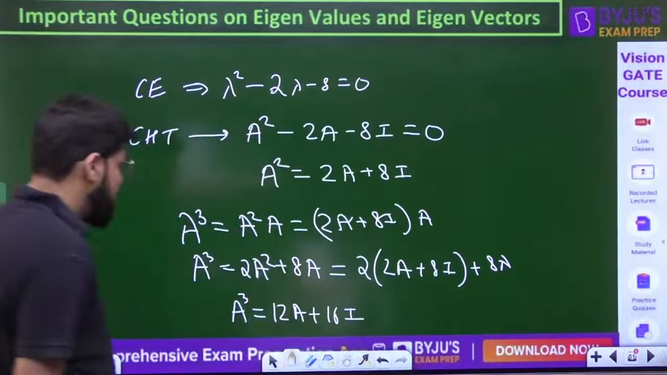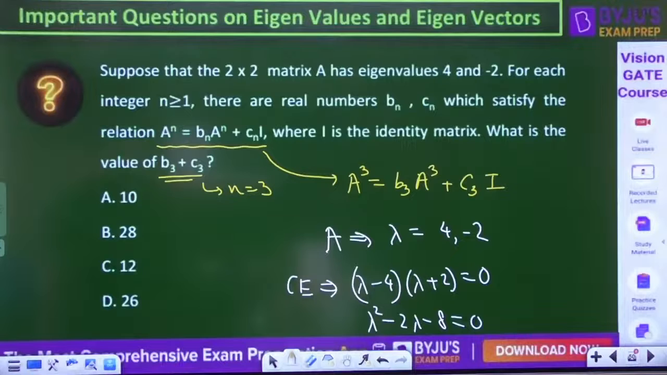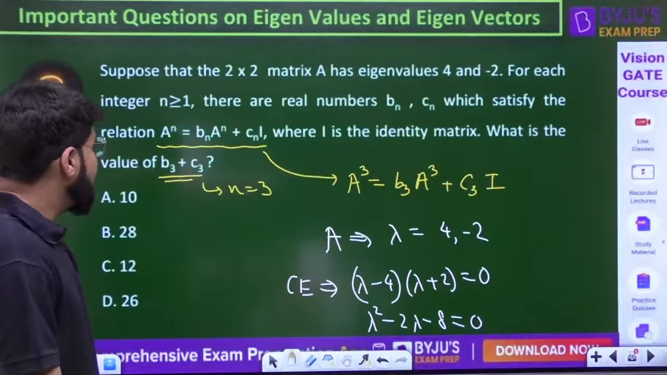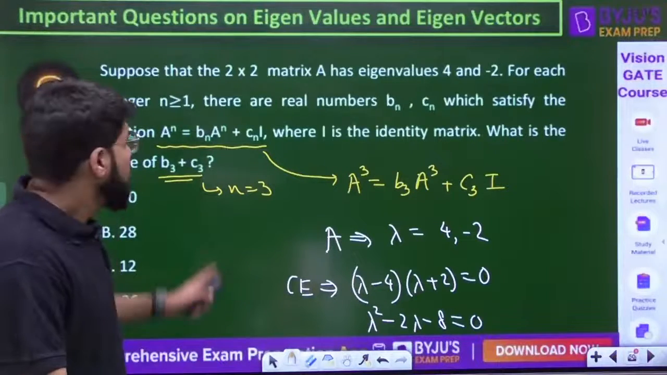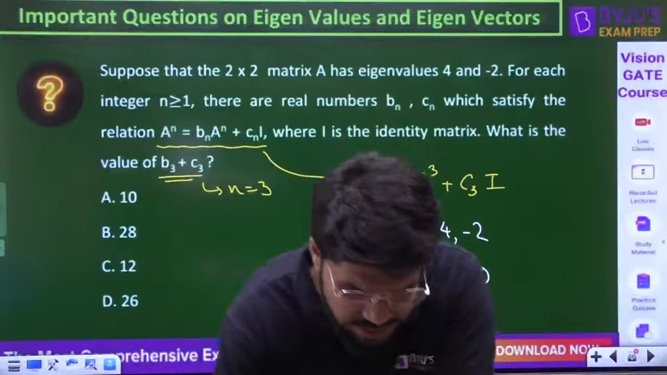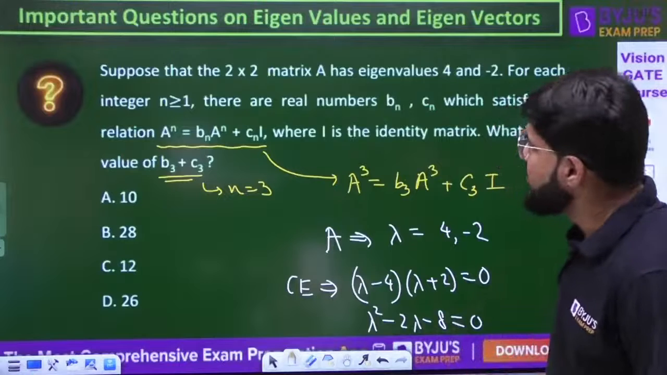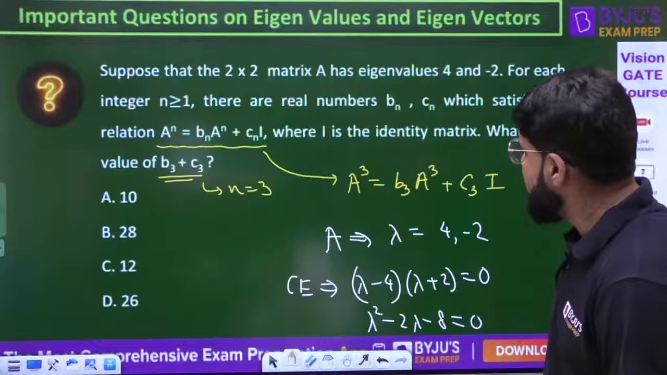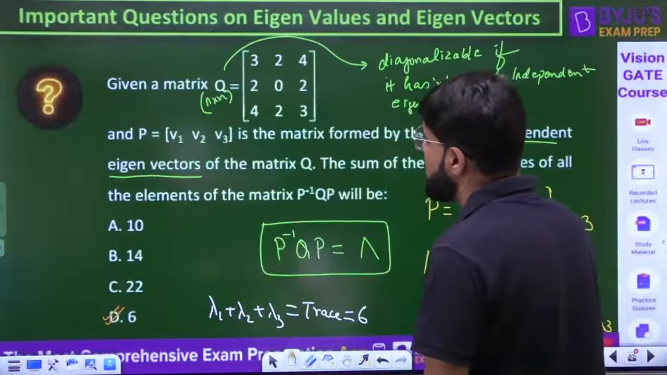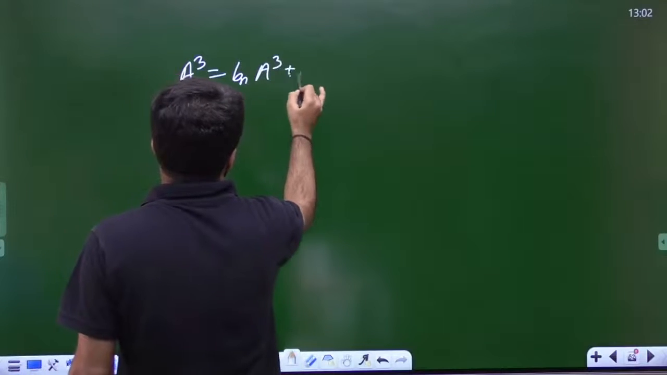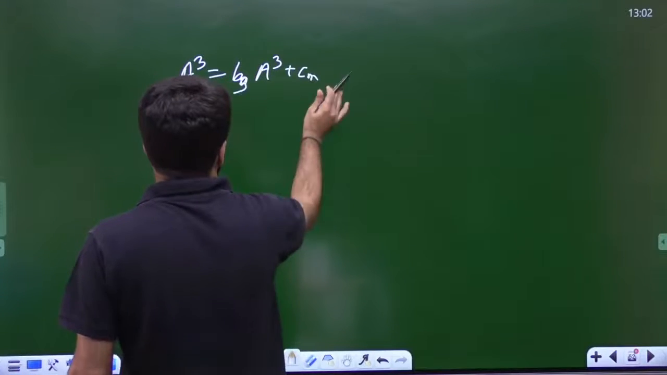Are they trying to say that A power n is Bn A plus Cn I? It should be Bn A. Then I have 12 plus 16, answer as 28. It should be Bn A. Well, let me check the source question. We can substitute A cube on both sides and maybe do some more calculations around this. Maybe the question is correct. Let's not check it. So it is Bn A cube plus Cn, B3 A cube plus C3.